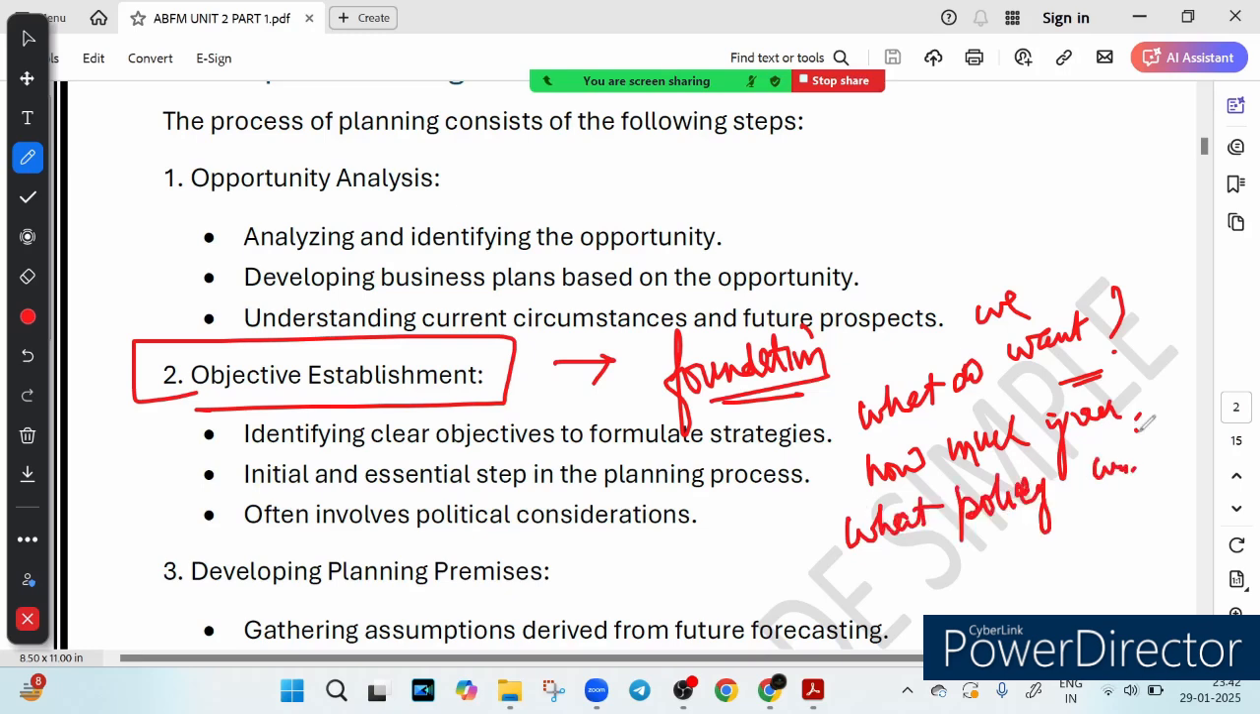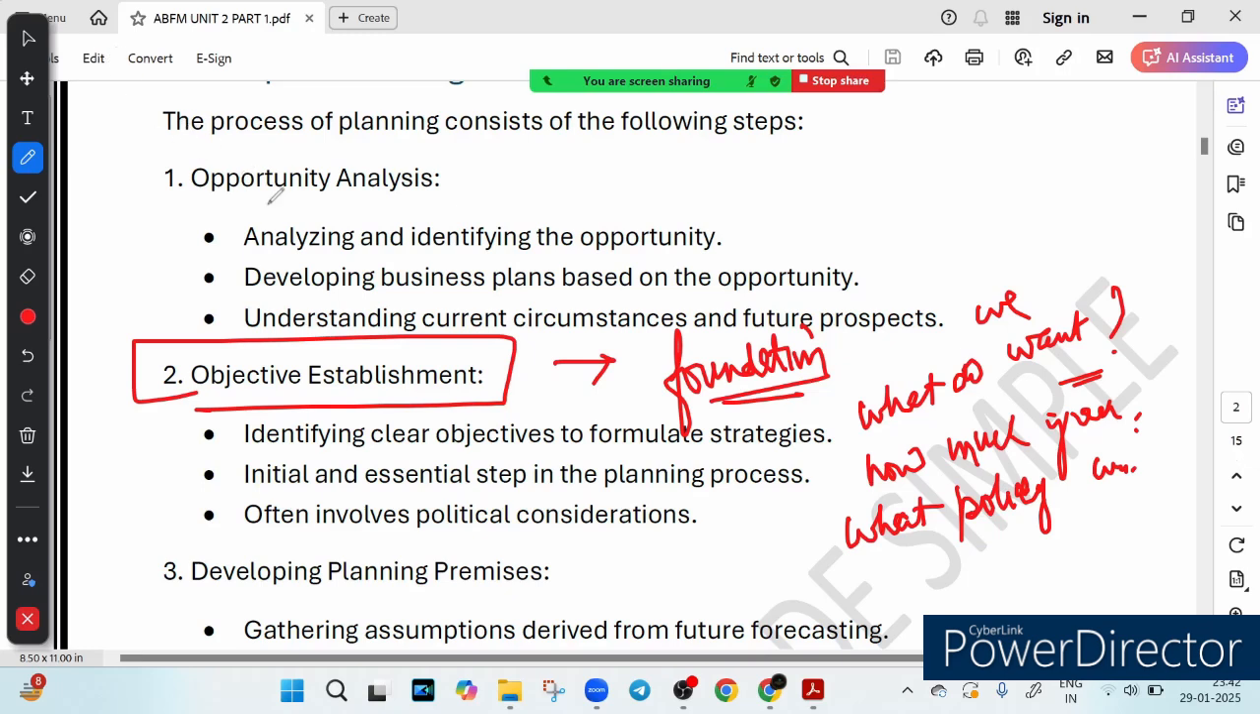What policy will impact, right? So these are the three fundamental questions regarding the objective. Objective establishment is very crucial. We should clearly establish our objective. What do we want? How much growth are we aiming for? What policies will impact our plan? In banking, objective could be maximizing loan recovery or boosting CASA deposit. Without objective, planning is like a ship without a compass.